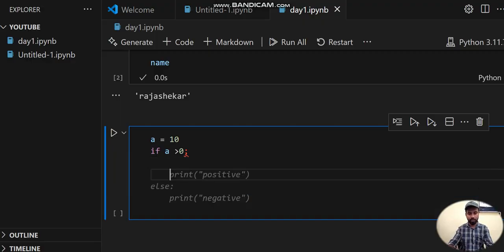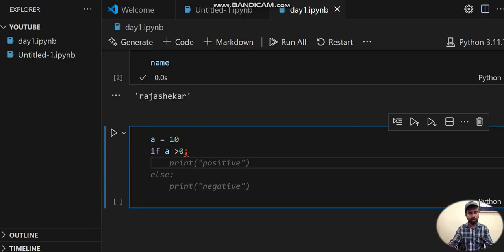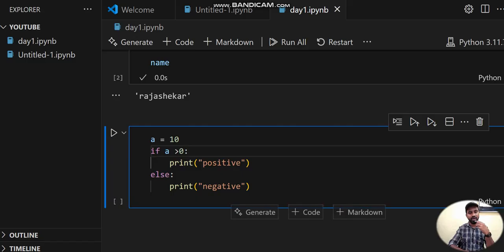Let's indent it with a tab. So if a is greater than 0, it is positive. Whatever you give, if a is greater than 0, it will print positive. If this condition is false, it will go to the else and print negative.